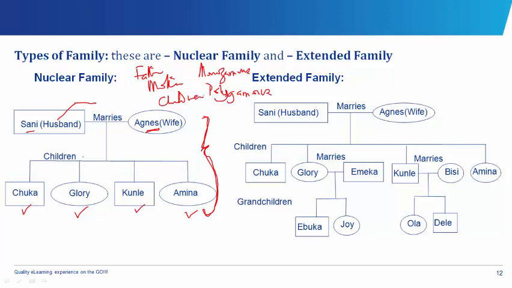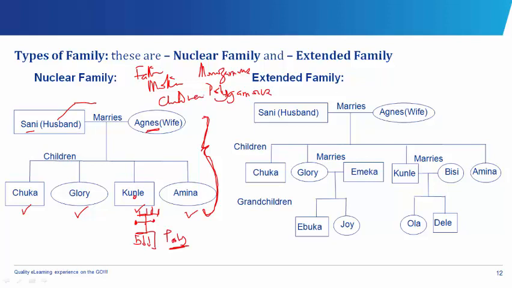Okay, so you have this kind of formation: the man, the wife, and the children. Then you also have another set of children. Okay, so this is said to be polygamous. The man marries more than one wife. Poly meaning many. Then monogamous is this setting we described here: just one man and one wife.